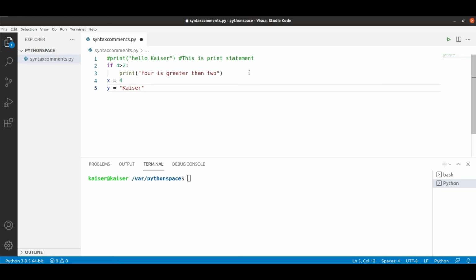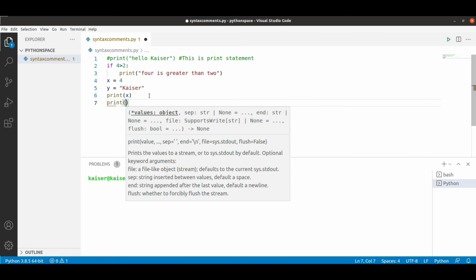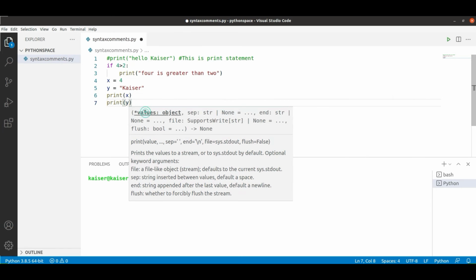Now, how to print this variable? It's very simple. Just make a note. I need to print these variables x and y. So what I'm planning to do is just a print statement. You already know you need to have the method brackets. Inside that, I need to print that x variable. Can you see that I'm introducing x, and similarly print the y variable. If you notice, the y variable.